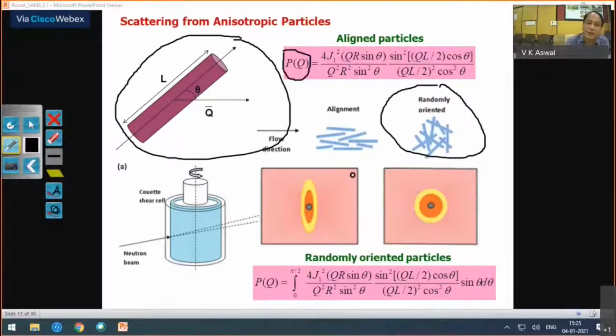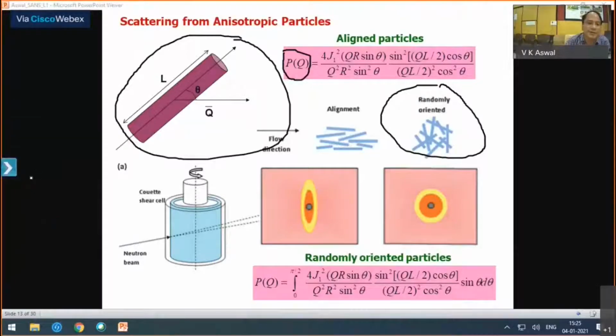And how do you align? If you have these particles magnetic, you can use a magnetic field. Or if you have them in solution, then you can use shear. There are these kinds of shear cells, where by applying shear, with one fixed cylinder and another rotating, you can align them by the shear. So in this case, your scattering will be Q dependent.